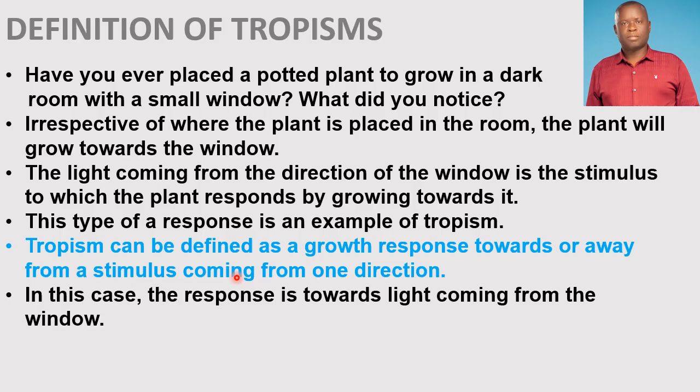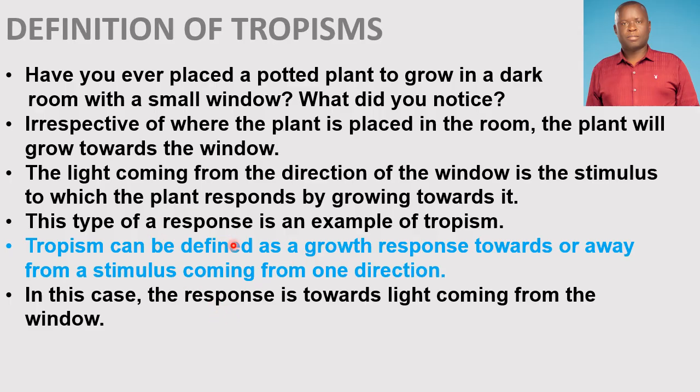So in this case, the response is the growth towards light coming from the window. The plant grows towards the window where the light is coming from. So growth here is the response.